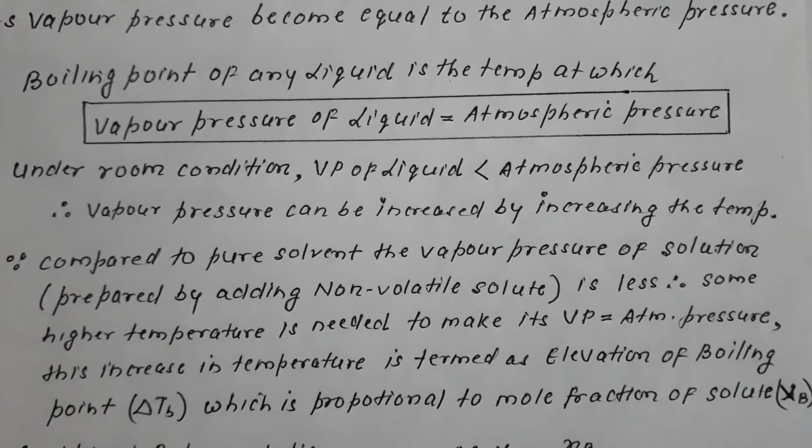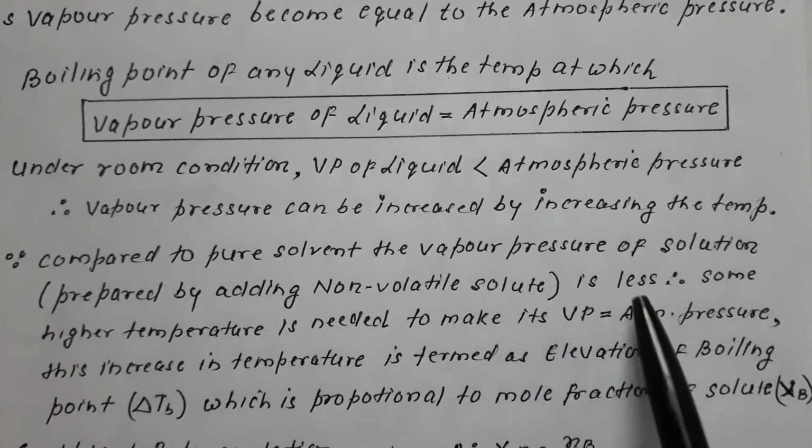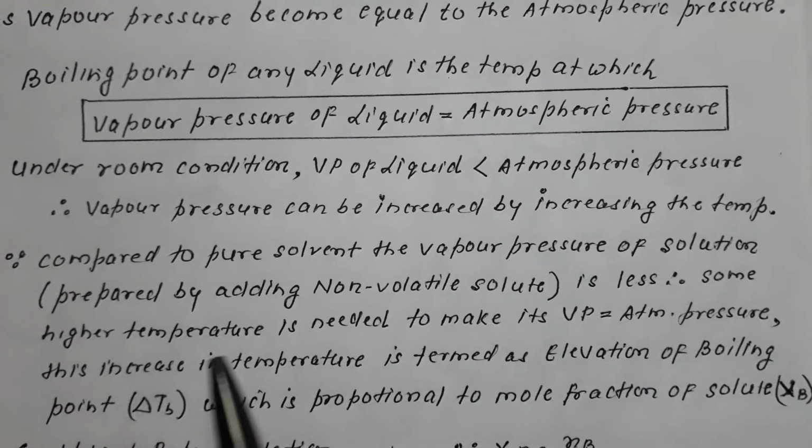That is, the vapor pressure of the solution will always be less than the vapor pressure of the pure solvent. Therefore, in order to make the vapor pressure of the solution equal to atmospheric pressure, some higher temperature is needed.